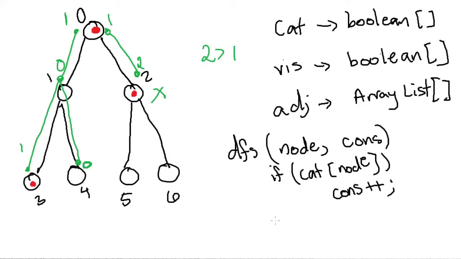And then we need to check if the consecutive is greater than m, which is our max. Then we can just return. And that's going to be our checking system.